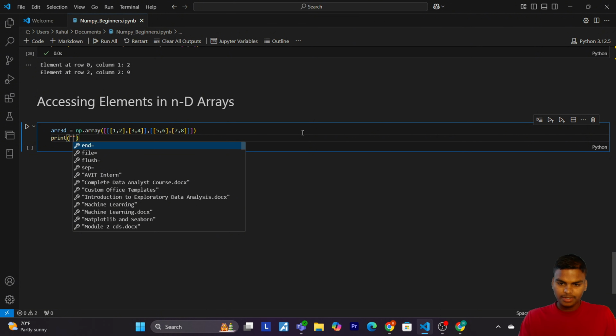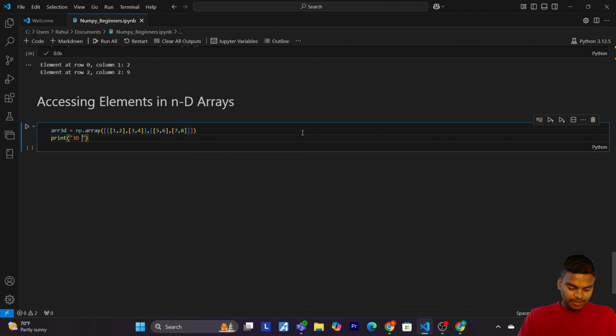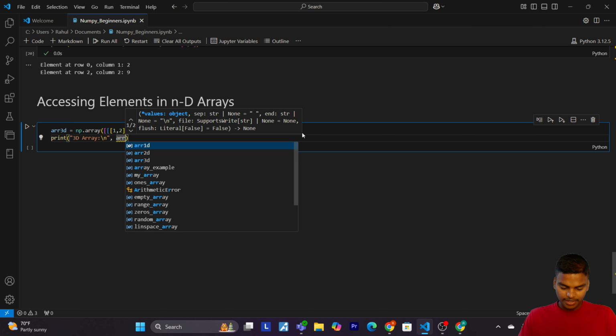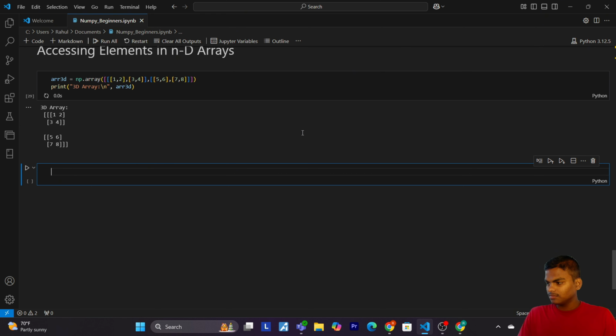I want to print 3D array. Okay. So now print array_3D. So here we have our 3D array. Okay, so now let's understand. This is a 3D array with 2 blocks, each containing 2 rows and 2 columns. Okay. So now let's see how we can access a 3D array.